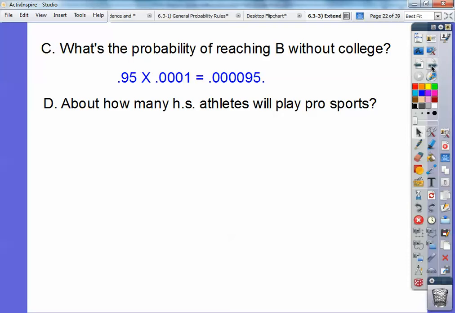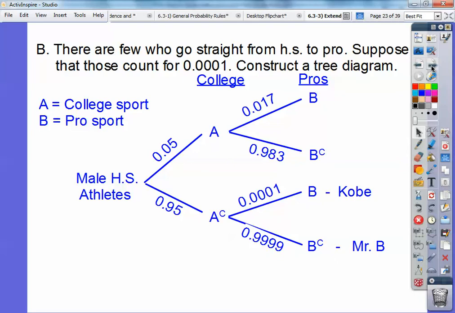About how many athletes will play pro sports? Again, when we go over here, who's going to play pro sports? You've got these guys up here that play pro sports, and these guys right here that play pro sports. So this number times this number, along with this number times this number.